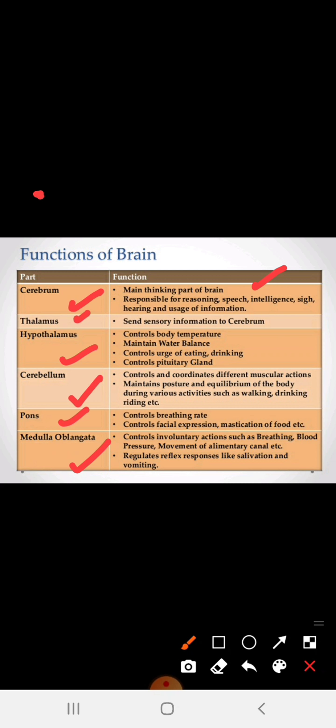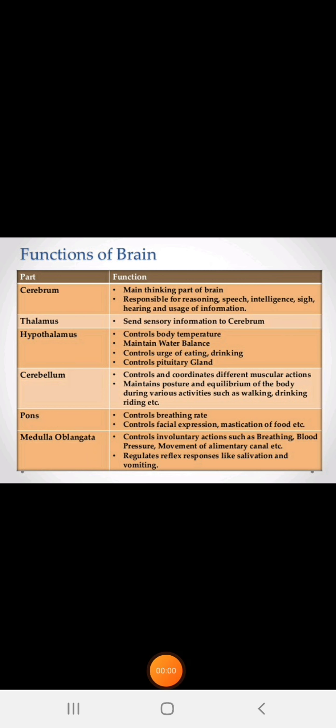So what is the function of the thalamus? Thalamus is nothing but to send the sensory information to the cerebrum. If the thalamus is getting any information from any part of the body, it sends the sensory information. If something has happened in the human body, I have to send this information to the human brain. So which part is helping here? It is nothing but the thalamus part. So thalamus is sending the sensory information to the cerebrum.